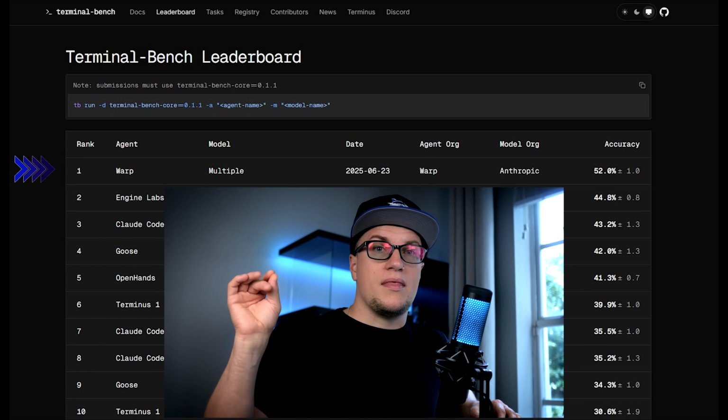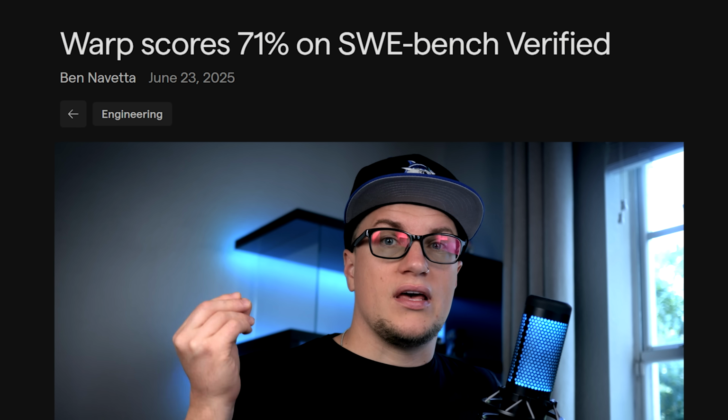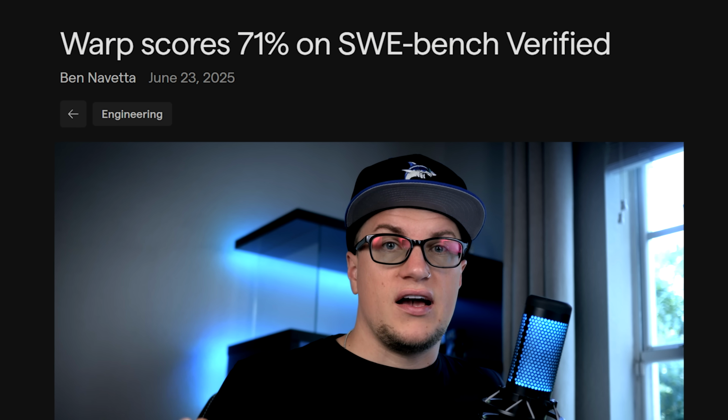Warp 2.0 is easily one of the most productive dev tools I've used. It's not just fast, it is smart. And I'm not the only one saying that. Warp ranked #1 on Terminal Bench, scored 71% on SWE Bench Verified, and outperformed tools like Claude Code, Codex, and Gemini CLI. Pretty wild. But it's not about the benchmarks, it's about how Warp works.